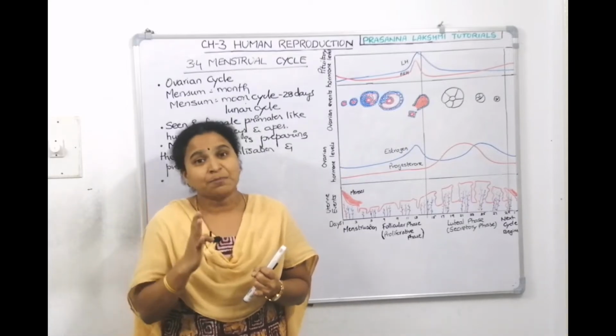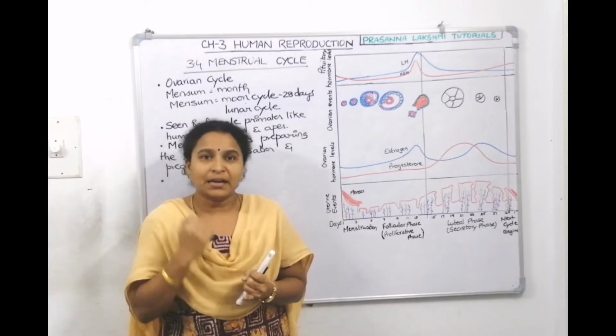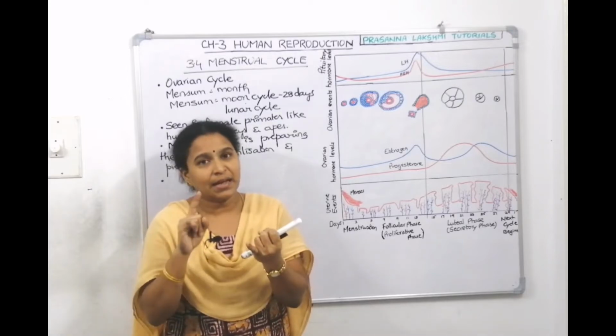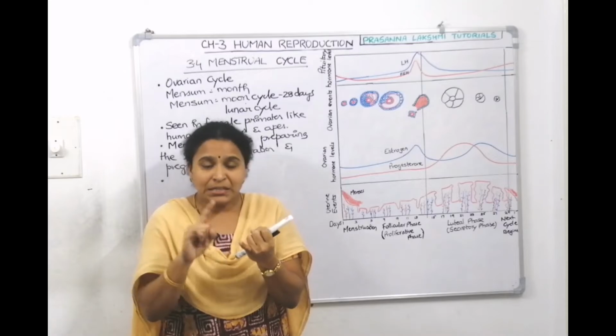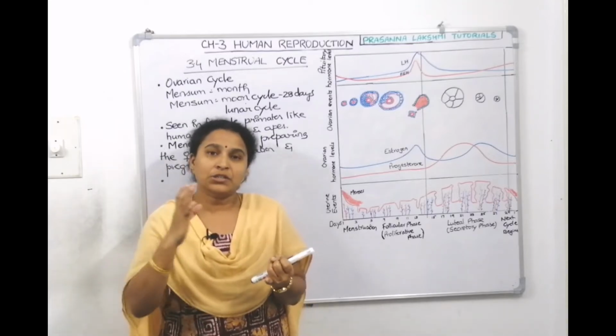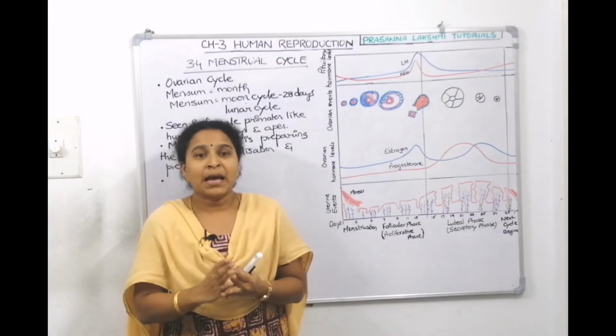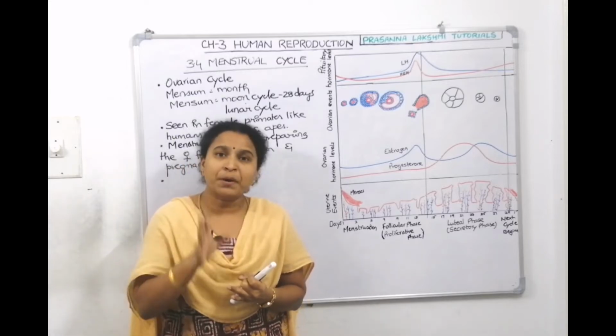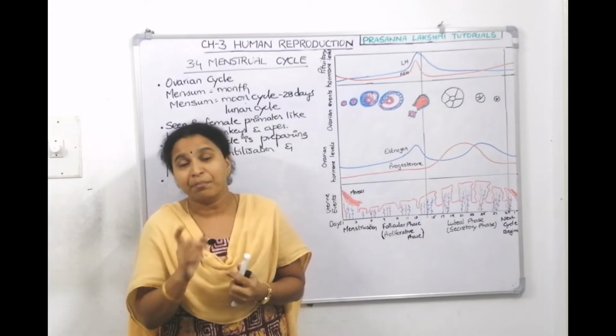The suspension of the menstrual cycle occurs during pregnancy. It starts at puberty and is temporarily suspended for the duration when the embryo is growing inside. Permanently, it stops at menopause.